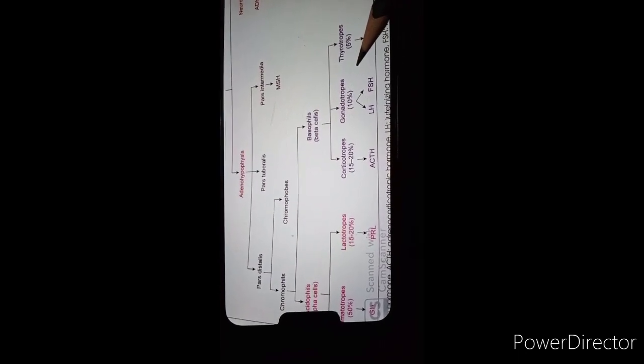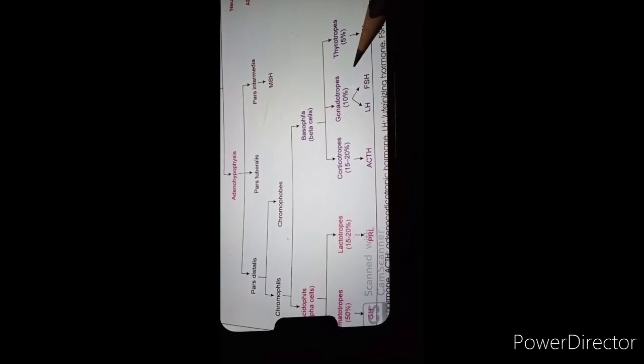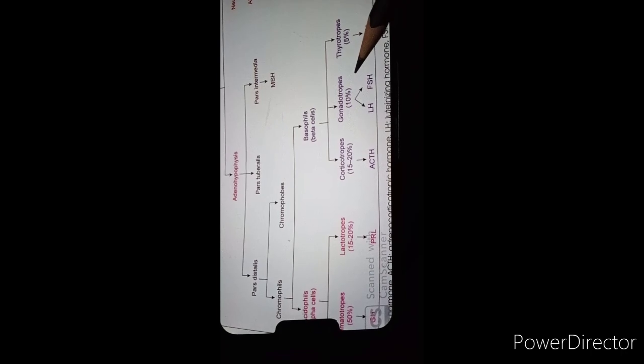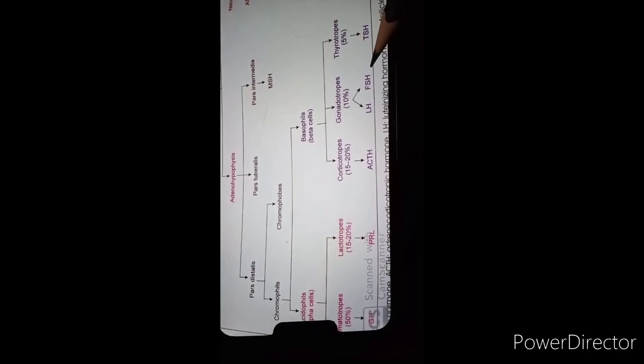The staining character of these cells are intermediate between those of the acidophile and basophil. Next part is the gonadotrope. Gonadotrope cells produce two types of hormones. The number one is FSH, that is follicular stimulating hormone.